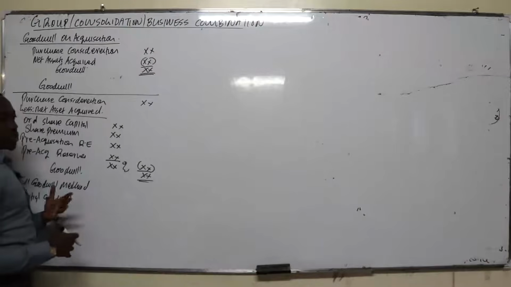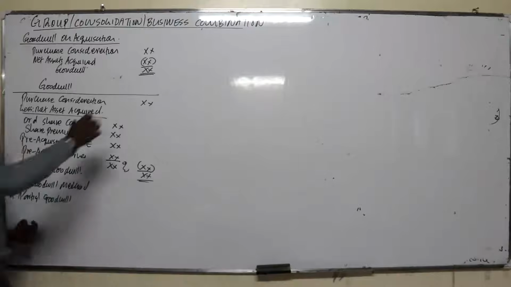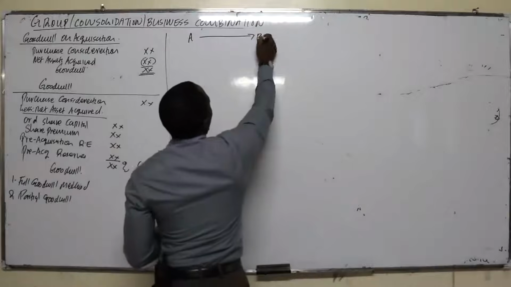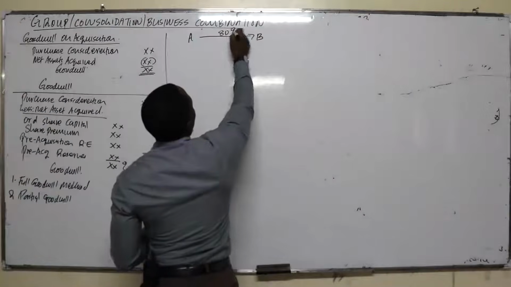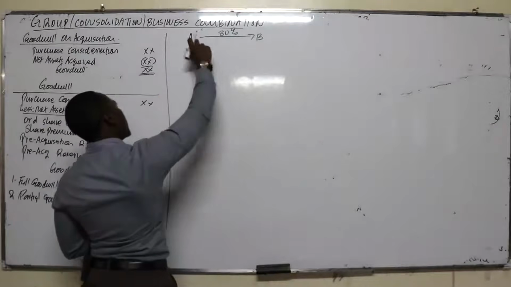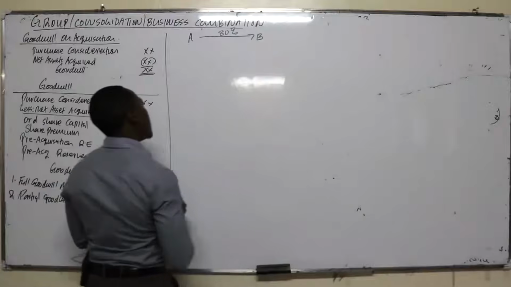That means you get the goodwill for the parent as well as for the non-controlling interest. But for partial goodwill, you only consider the parent's goodwill in the subsidiary. So what do I mean? Assuming company A acquired 80% of company B. A is the parent company, and B is the subsidiary.